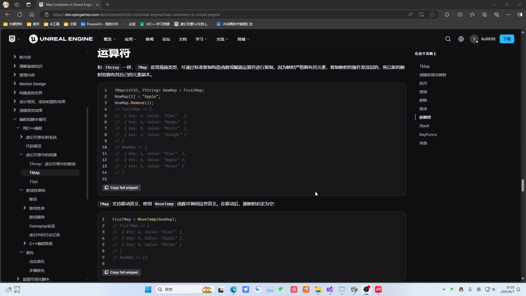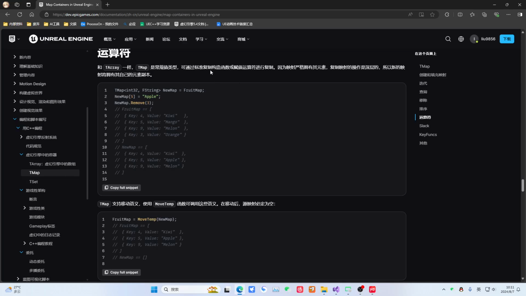Okay, in this lesson, we will look at this operator. This operator is actually very simple. You instantiate a TMap and then it can copy another TMap, because its equal sign has already been overloaded. After overloading, this map is equal to this one. Then you modify one of the elements. The modification to your new map will not modify the old map, because they are two separate instances.